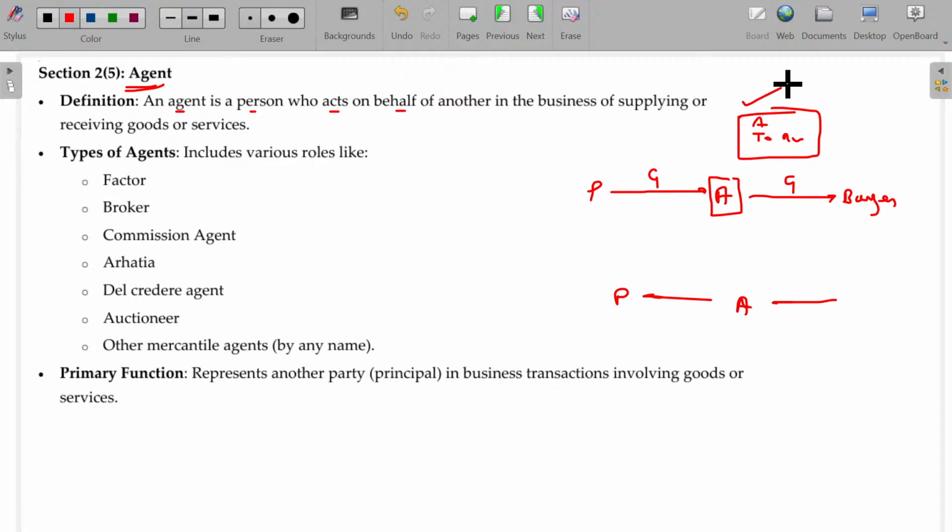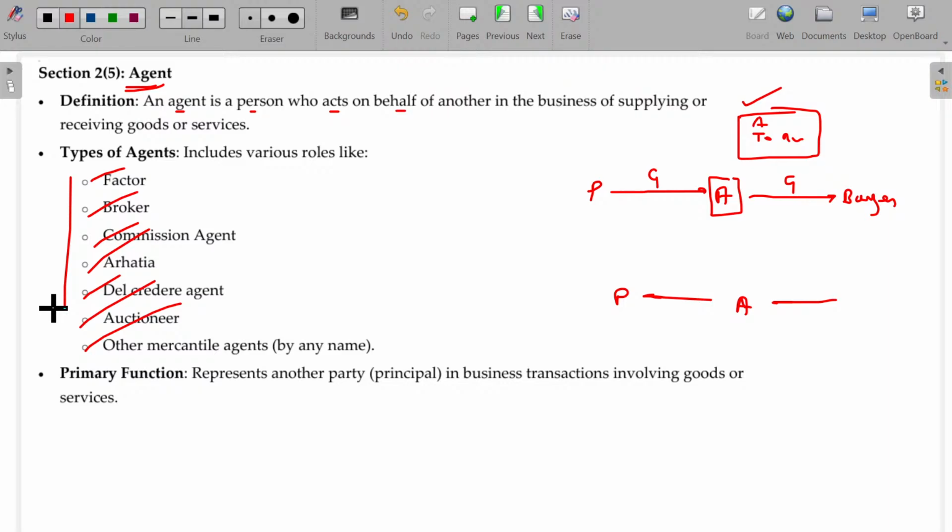But the invoice will be in his name. The invoice should be in his name. We have factor, broker, commission agent, arhatya, delegated agent, auctioneer, other mercantile agents by any name. These are the variants of agents we have. You need not go into detail on all these things now. Right?